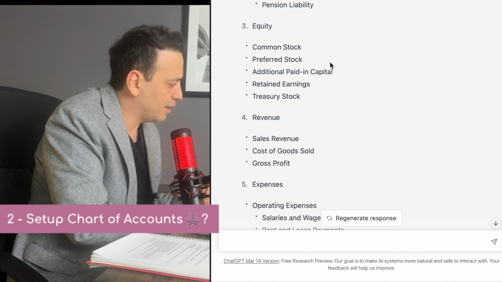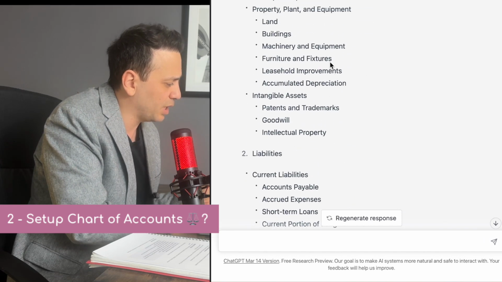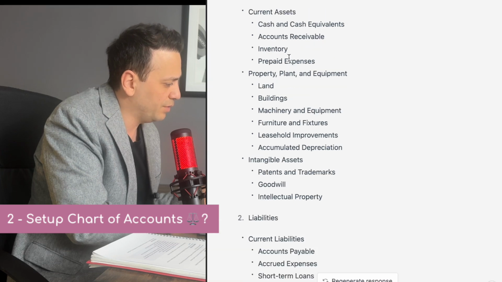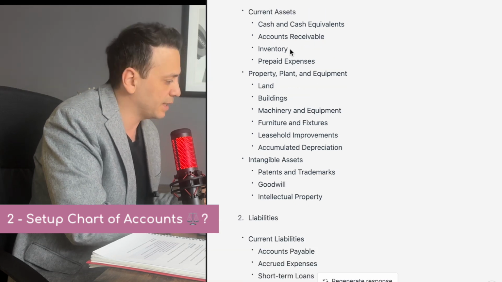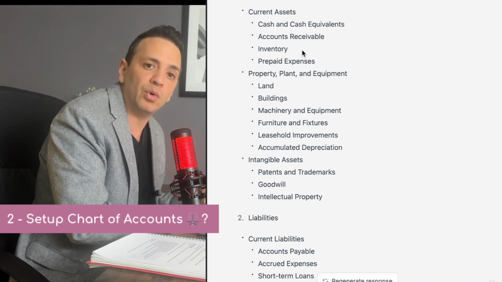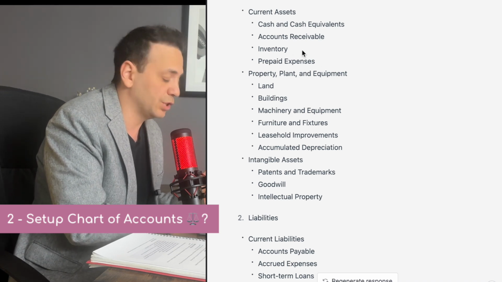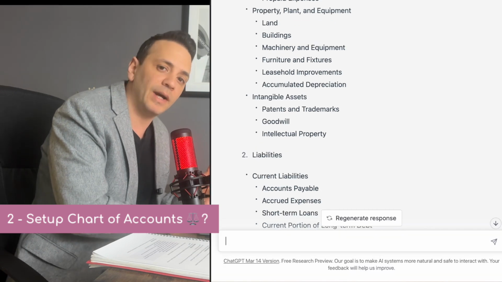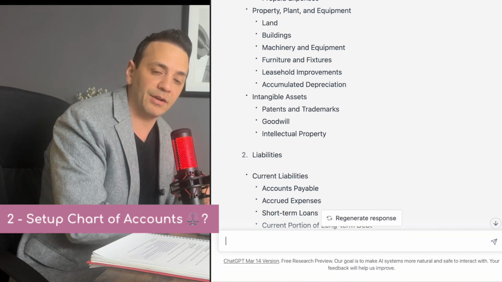But there are some accounts that I'm not seeing here. So this is probably pretty basic. For example, for inventory, I'm not seeing work in progress or finished products. Maybe that should be a distinction for inventory. So this is probably a pretty basic, bare bones chart of accounts, which is good to start with. And then you can go ahead and customize it more in the accounting software.